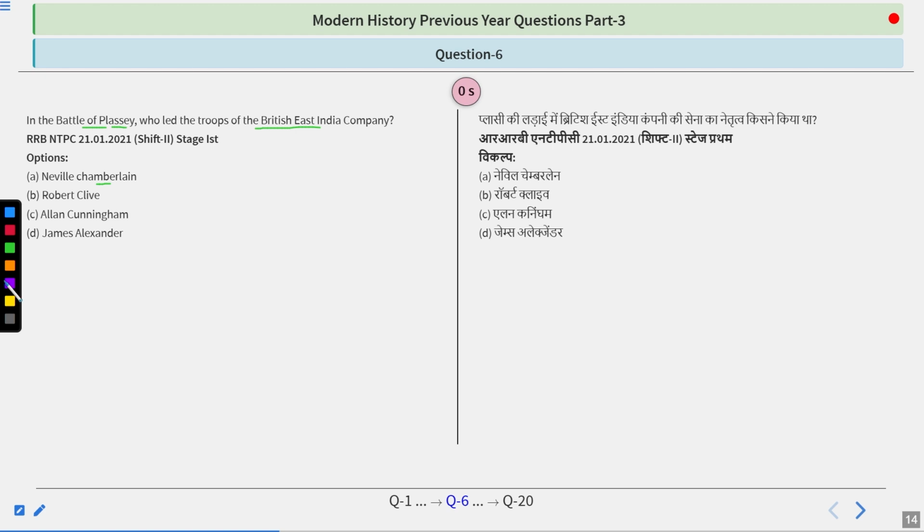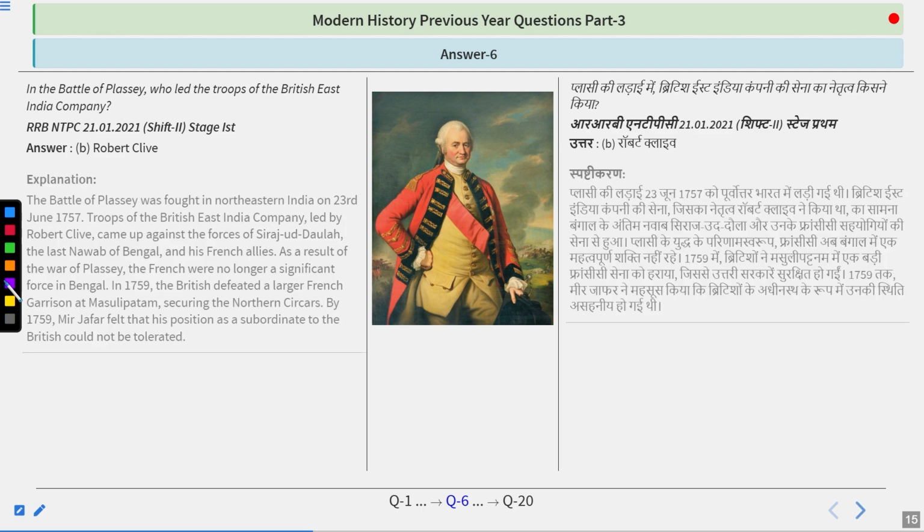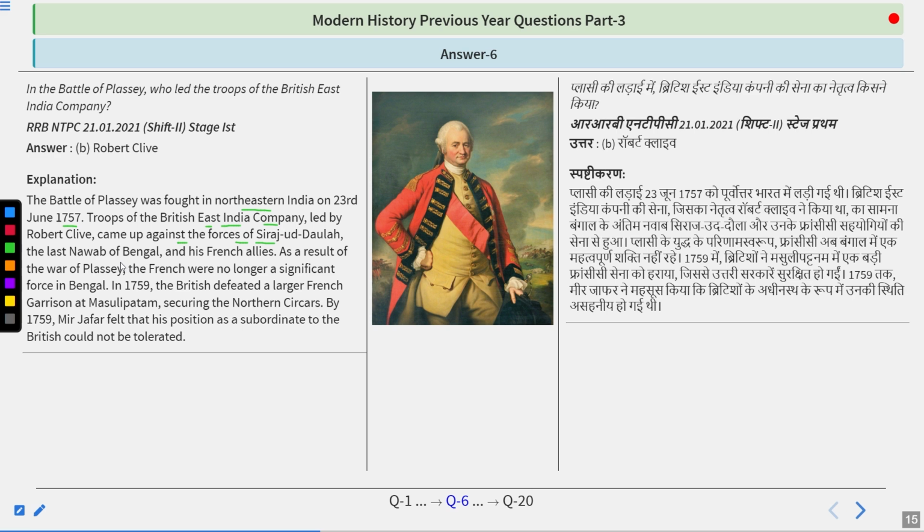And I guess the answer you are giving is right, because the answer is Robert Clive. The Battle of Plassey was fought in northeastern India on 23rd June 1757. Troops of the British East India Company led by Robert Clive came up against the forces of Sirajuddaula, the last Nawab of Bengal, and his French allies. As a result of the Battle of Plassey, the French were no longer a significant force in Bengal. In 1759, the British defeated a large French garrison at Masulipatam. Today, Masulipatam is found in Andhra Pradesh, securing the northern Sirkars.